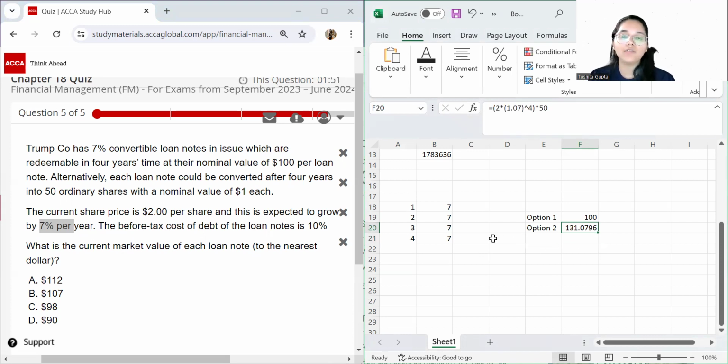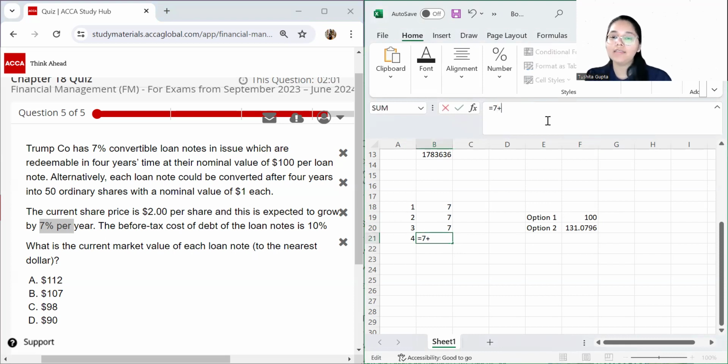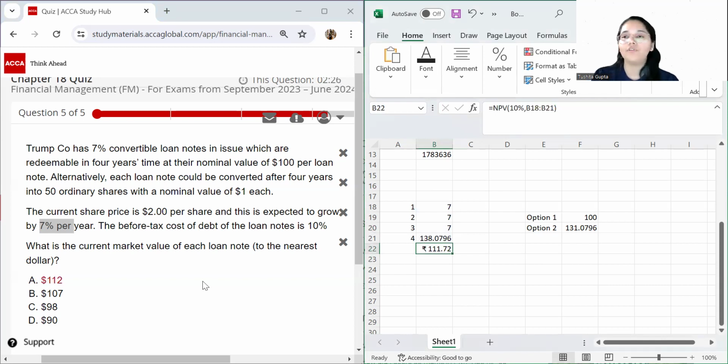Always and always the rational investor is going to choose the higher one. Obviously, if I tell you, will you prefer to get 100 rupees or will you prefer to get 131? You're going to choose the higher value. So with the same logic, in the last year, I get 7 as the interest plus the conversion value, which is 131. So these are all of the cash flows that are going to arise for the investor as far as this loan note is concerned. The rate that we use is going to be your before tax cost of debt, which is given to be 10%. So 10% and select all of your values. Hit enter and then you have your answer. Option A over here is your answer.